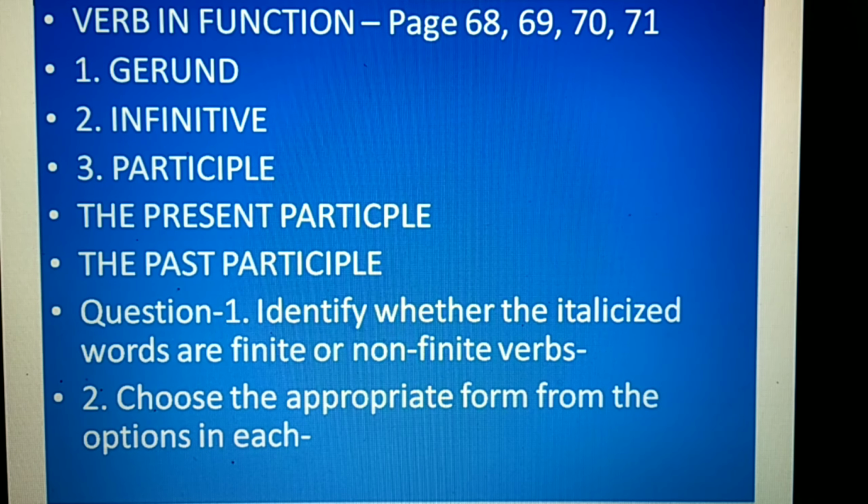Now we come to the past participle. The past participle is the third form of the verb. Like finished. All right, that is the past participle. We know that finish, finished, dance, danced, danced, and the third form is the past participle form. Now let us look at the use of the past participle. The past participle is used as an adjective phrase. Say, the chicken eaten by the children was contaminated.